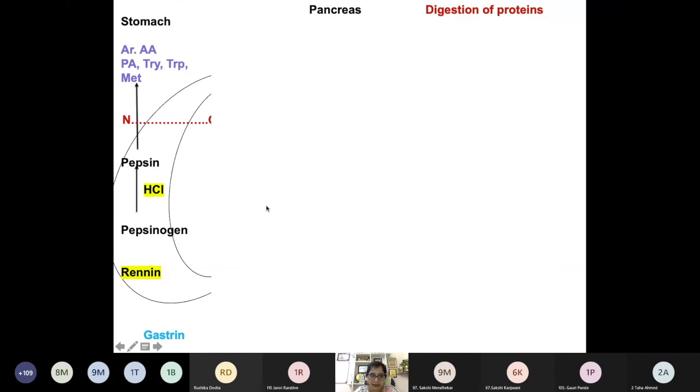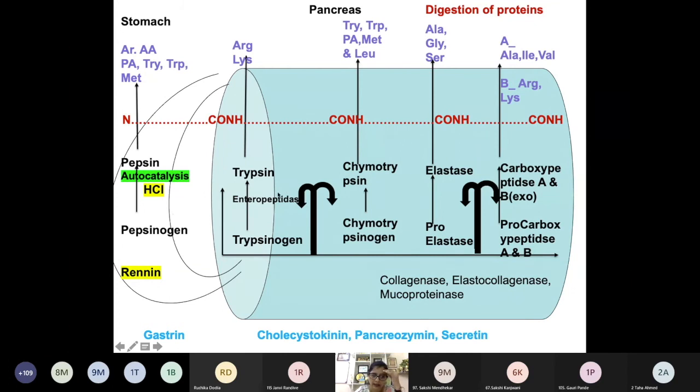So what happens in the small intestine when this acidic chyme enters? It leads to the stimulation of the hormones cholecystokinin, pancreozymin, and secretin. Now, what is the action of cholecystokinin? Cholecystokinin acts on the gallbladder and leads to the emptying of bile into the intestine. Then pancreozymin stimulates the gallbladder also, and it stimulates the pancreas to synthesize pancreatic juice. And secretin stimulates the cells of the intestine and leads to the synthesis of bicarbonate.